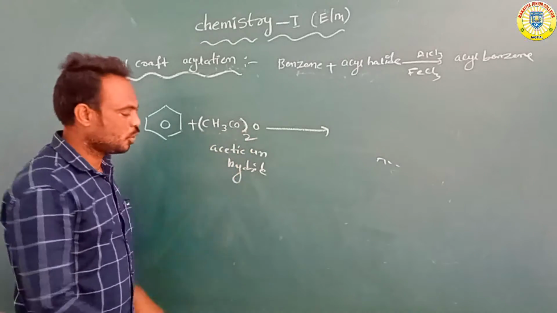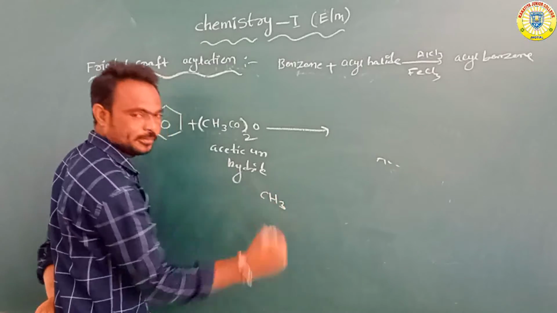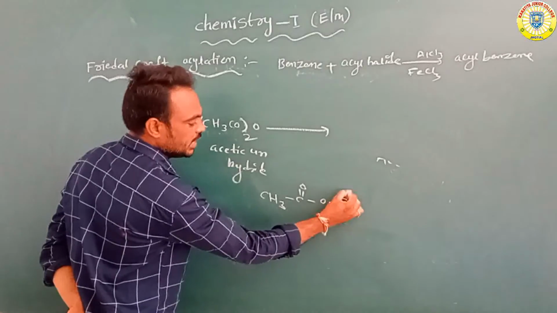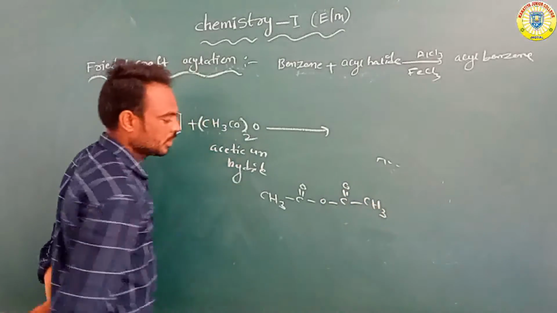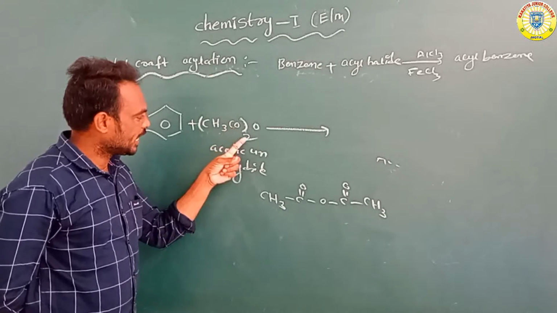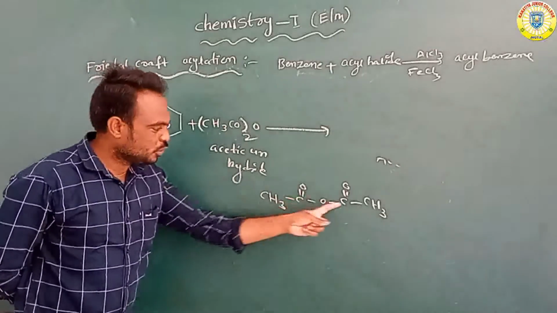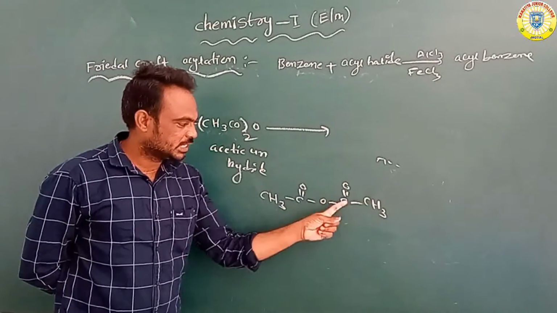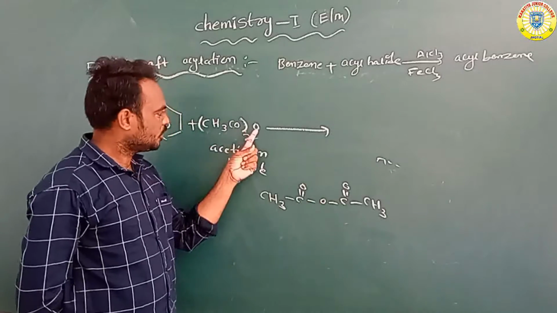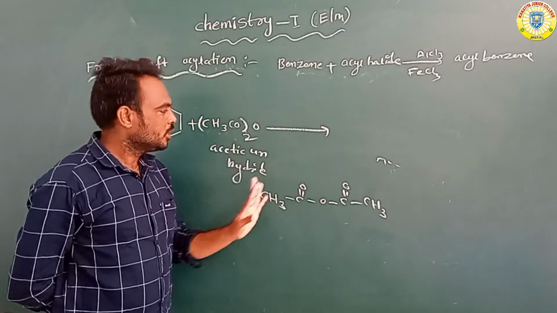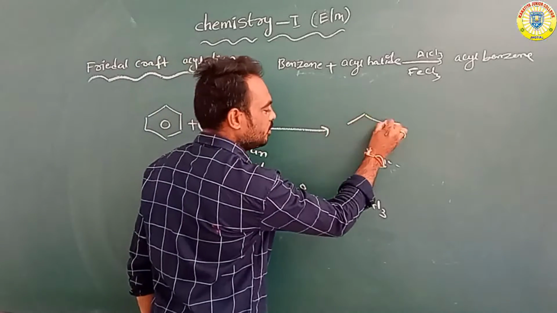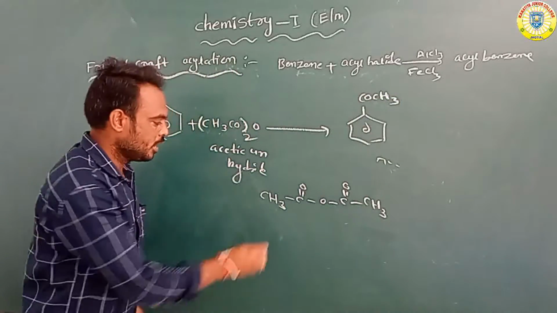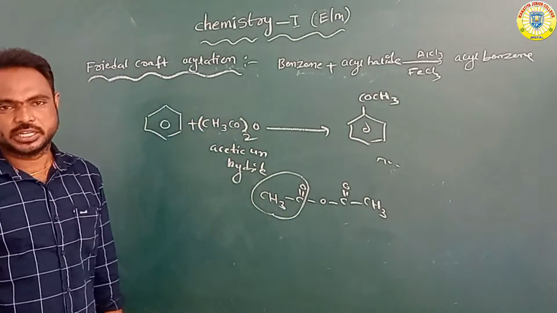(CH3CO)2O is also CH3-C double bond O, then C double bond O, bond CH3. Listen: CH3CO taken twice, with one oxygen in the middle. Overall, in this reaction, benzene is attached with COCH3.